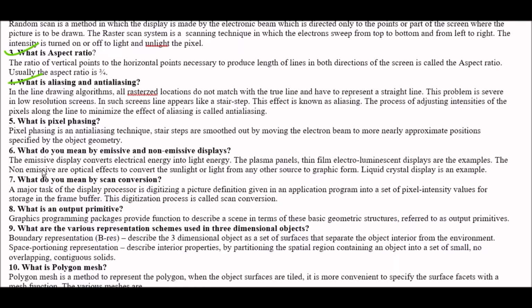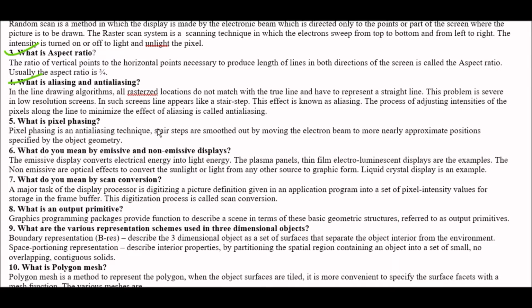Answer is in the line drawing algorithm, all registered locations do not match with the true line and have to represent a straight line. This problem is severe in low resolution screens. In such screens, line appear like a stair step. This effect is known as aliasing. Okay, the process of adjusting intensities of the pixel along the line to minimize the effect aliasing is called anti-aliasing.